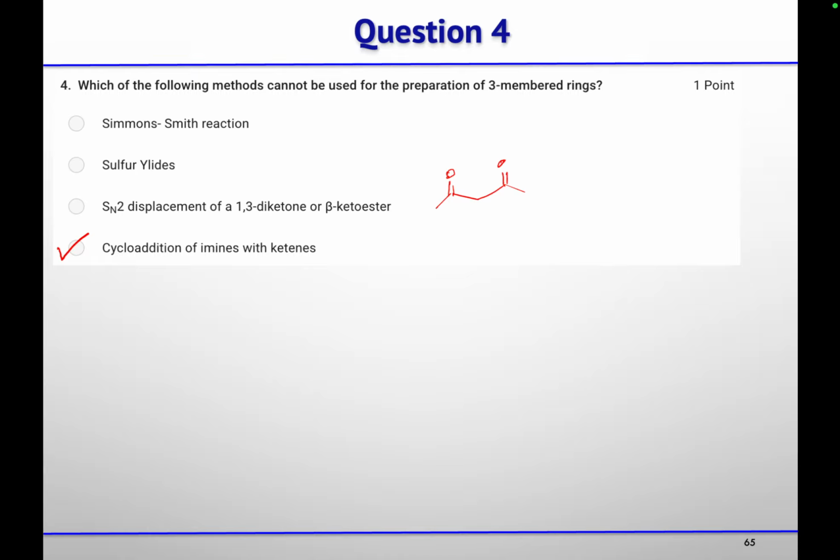But the cycloaddition reaction of imine with ketenes will give you how many membered ring? So imine means carbon substituted with nitrogen having positive charge, right? And your ketene. So how many membered ring will you get by doing the cycloaddition? Four membered ring. Okay, so this will give you a four membered ring but not a three membered ring.